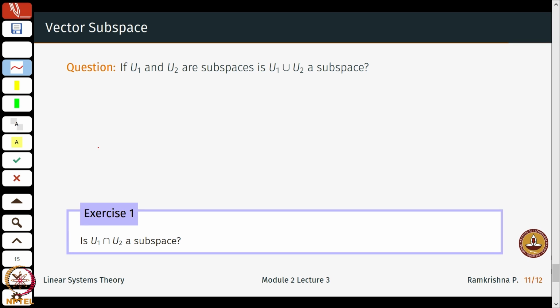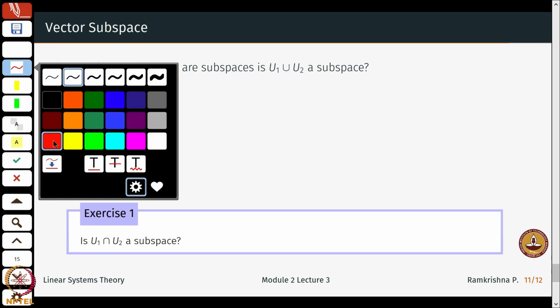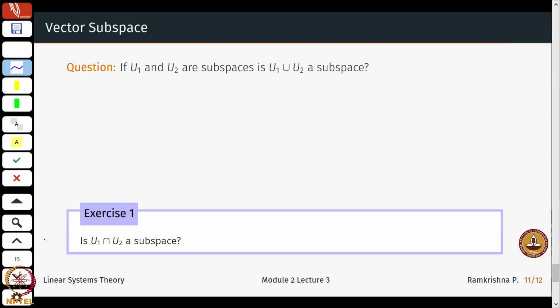Okay, so what are the good properties of this? I will prove one of them and I will leave the second one to you. Check, if there are two subspaces U1 and U2, is the union a subspace? In much of mathematical proofs, it is sufficient to give one counter example to show that this is not a subspace. So, that is also a very useful proof technique. Earlier we saw proof by contradiction, here we will just show one counter example.